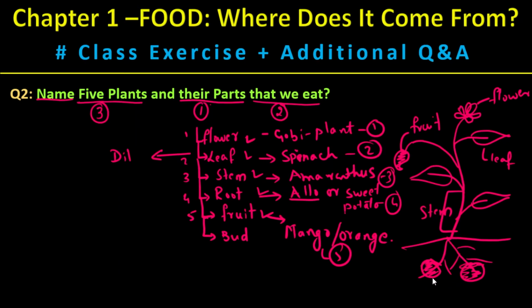Okay, and this is called root fruit. This is aloo. Here we get a potato. Okay, so this is how we need to answer it, and we need to understand the question first and then answer it. So let us go with the next question.